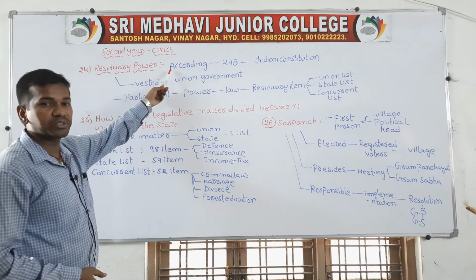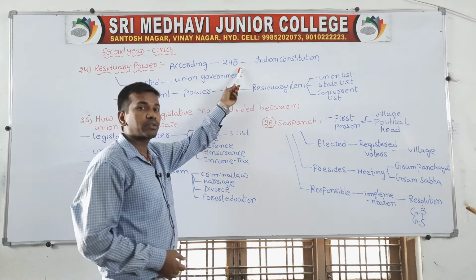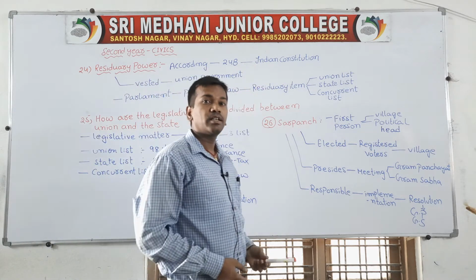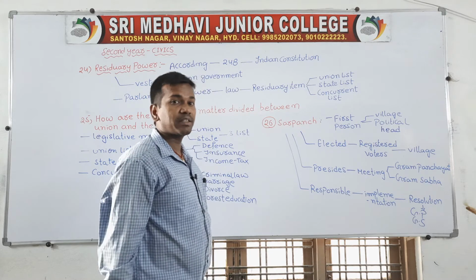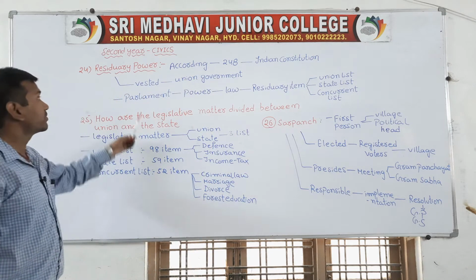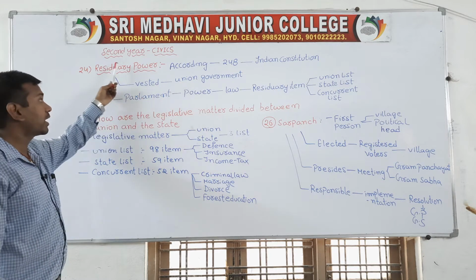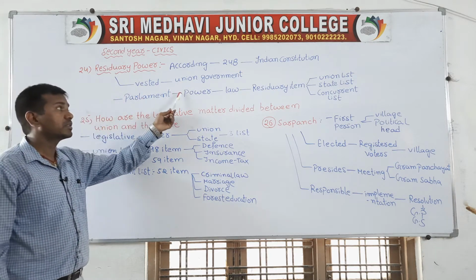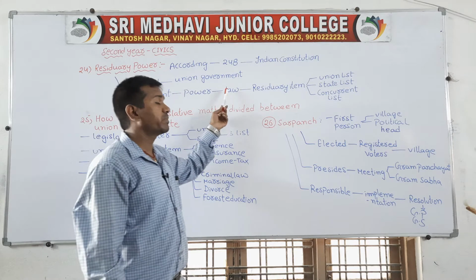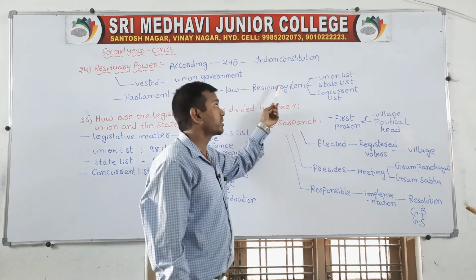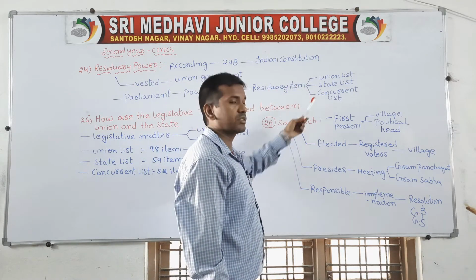According to Article 248 of the Indian Constitution, residuary powers are vested in the hands of the central government, and the Parliament has the power to make the law on the residuary items like the union list, state list and concurrent list.